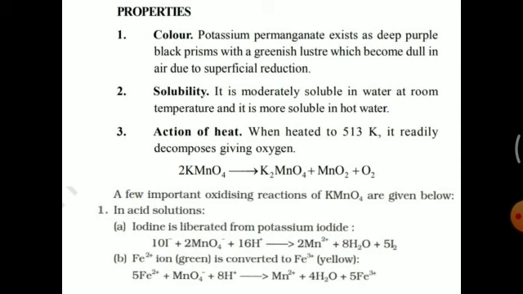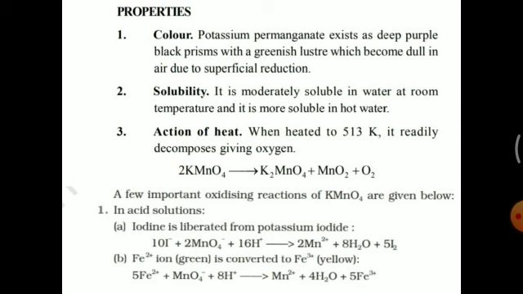So you write I minus plus MnO4 minus plus acid medium, that is H plus, gives rise to manganate ion reduced to manganese 2 ion, that is Mn2 plus ion, and iodide oxidized to iodine I2 plus H2O.